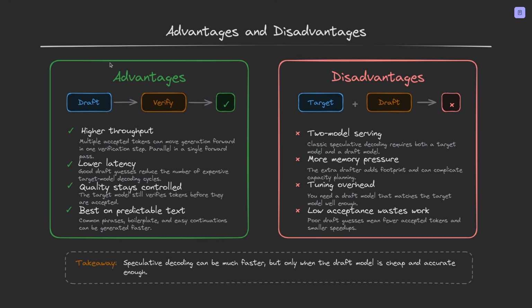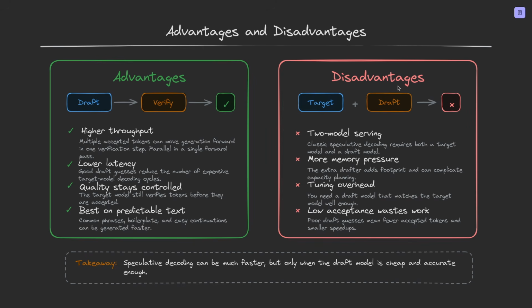As we can see now in the advantages, we achieve higher throughput, so multiple accepted tokens can move generation forward in one verification step, in parallel in a single forward pass. We also have lower latency because good draft guesses reduce the number of expensive target model decoding cycles. And then quality stays controlled because the target model still verifies tokens before they are accepted, so we don't lose the quality. Then it's best on predictable text. So common phrases, boilerplate, and easy continuations can be generated faster, because it's easier to predict them.